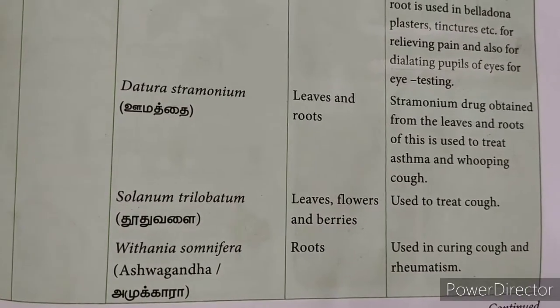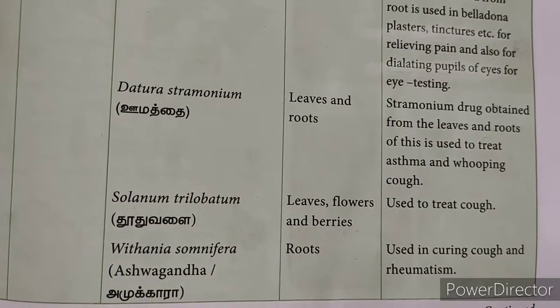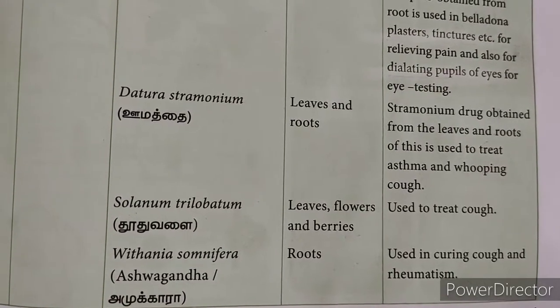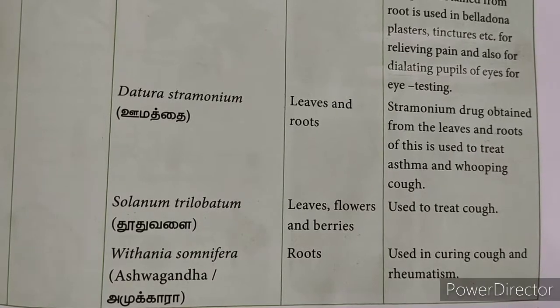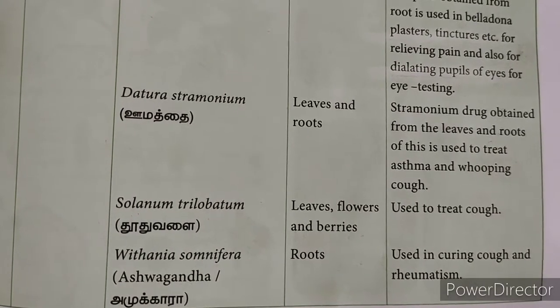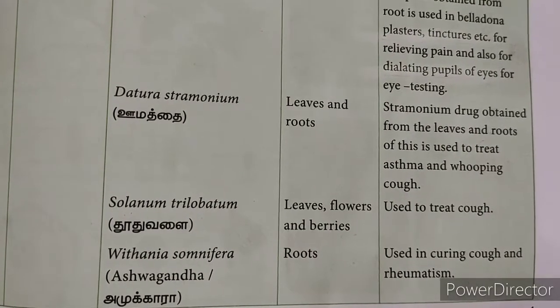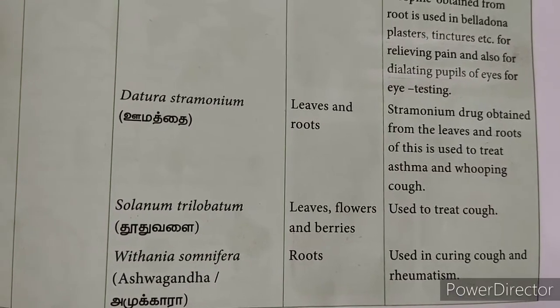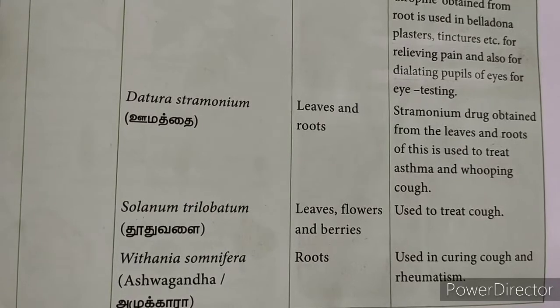The next one is Withania somnifera, which is commonly called Ashwagandha or Amukura. The roots of this Withania somnifera are used to cure cough and rheumatism. What is rheumatism? Joint pains.